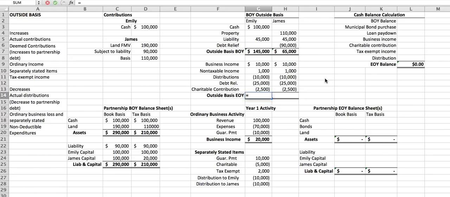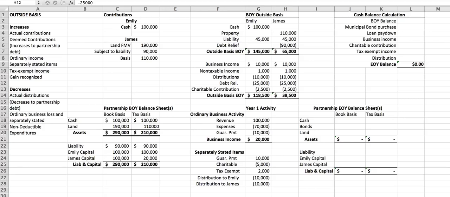So that gives us an outside basis, which is equal to our initial basis plus the sum of all of the things that happened during the year. So we have $118,500 for Emily and $38,500 for James. So now we can see that the end of year outside basis for Emily is $118,500 and for James it's $38,500. We'll talk a bit about what that means in just a second, but for right now I want to